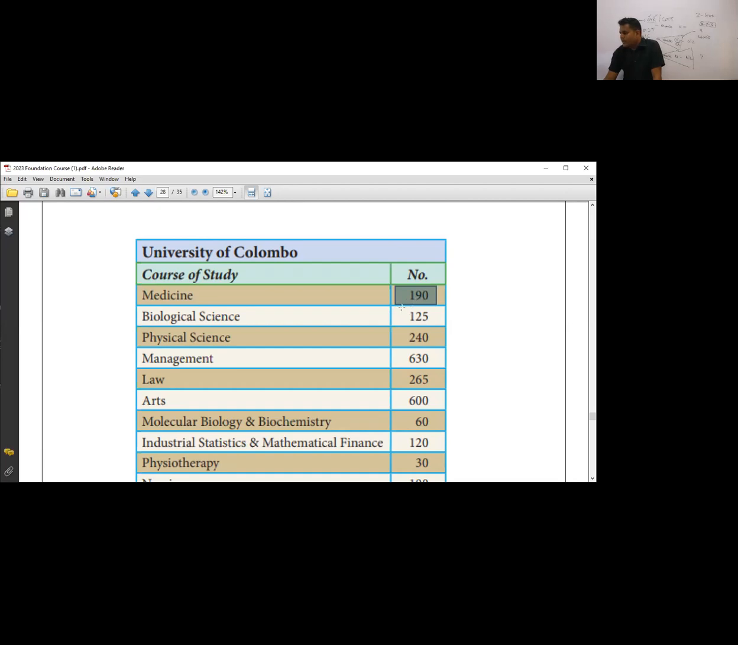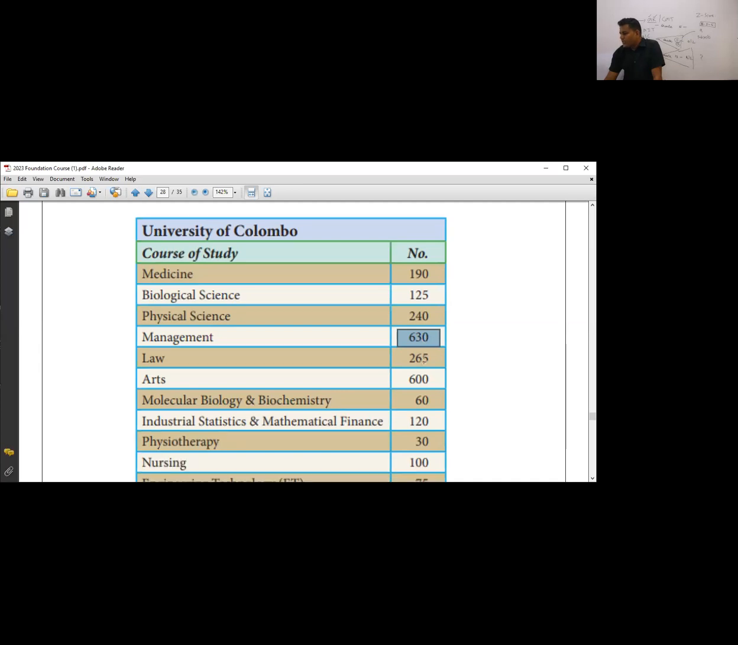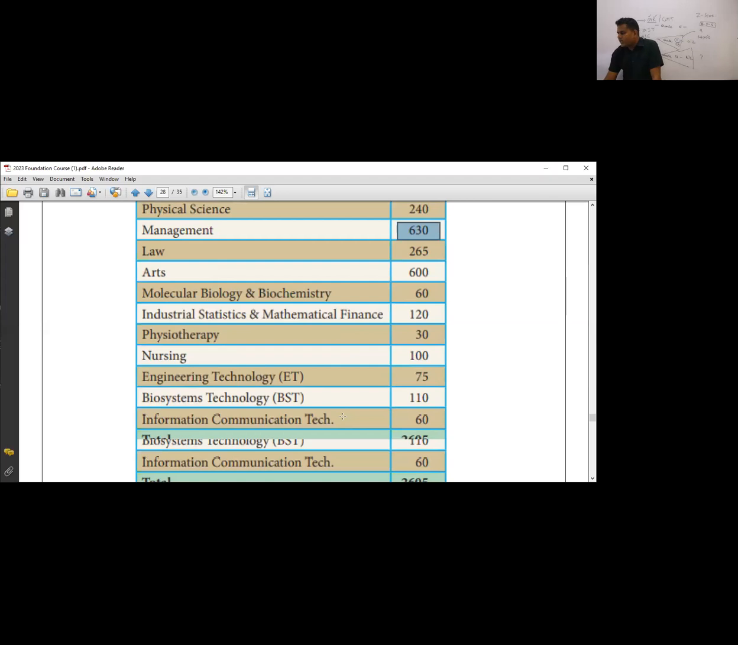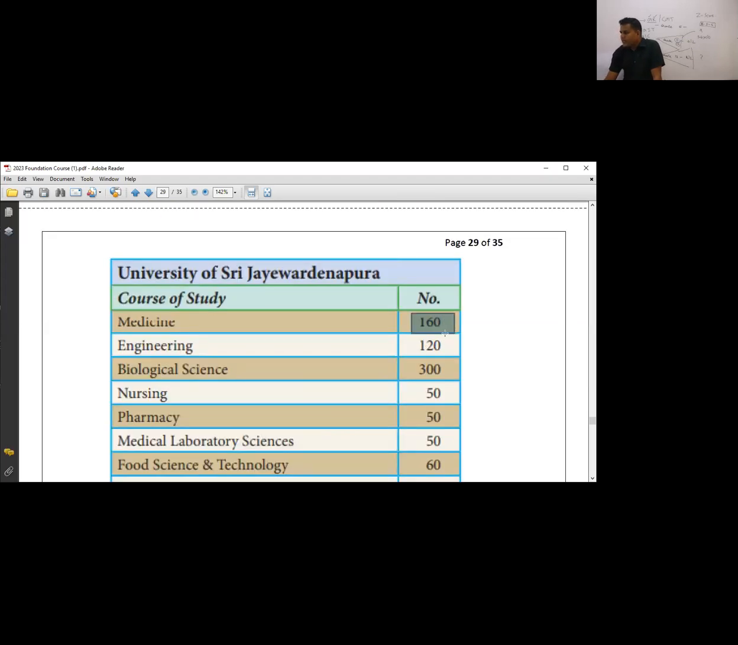Then biological science means BSc. Physical science means math students' BSc. For math students, when you are doing BSc, it is known as physical science. For bio students, when you are doing BSc, that is known as biological science. There's no difference. The degree is the same, but the subjects are different. Management means A-level management. When you are doing A-level commerce, that's 630. Nursing, likewise, you can study. I'll be sharing this. Then Jayawardenepura, it's 160 students for medicine. Engineering, 120 students.